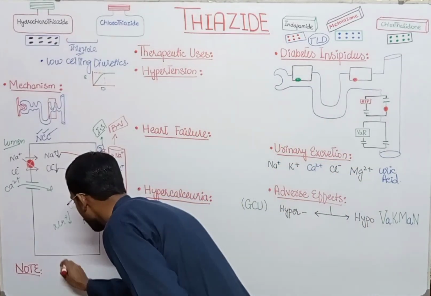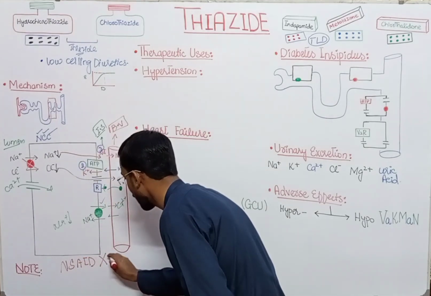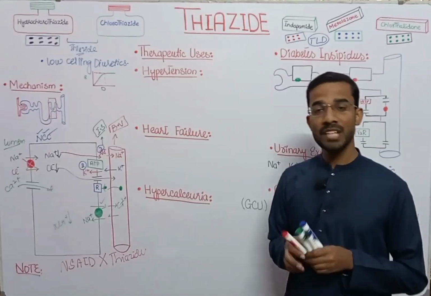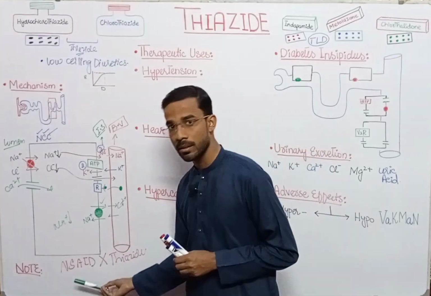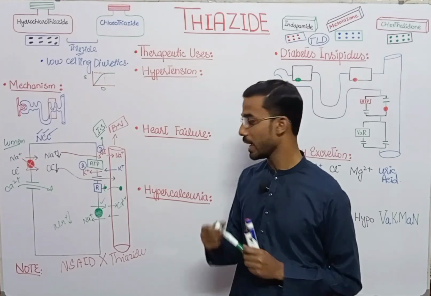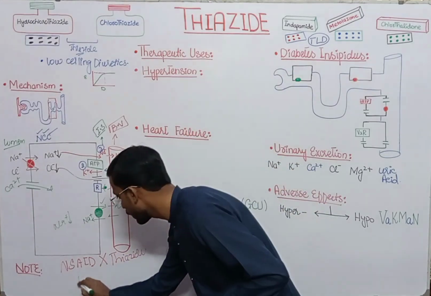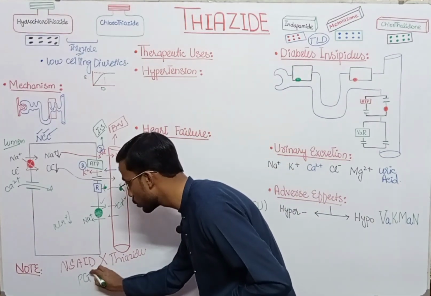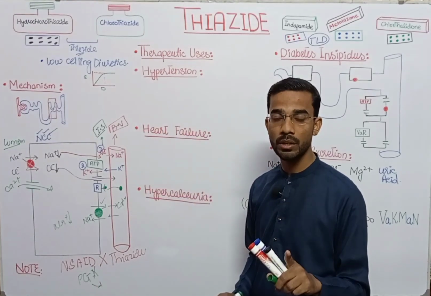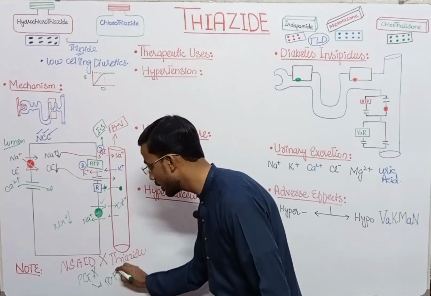NSAIDs will never be prescribed along with the thiazide. Why? As we know, NSAIDs block the production of prostaglandin. If there is no prostaglandin, then what will happen? Then the blood pressure or blood flow to the glomerulus will reduce.